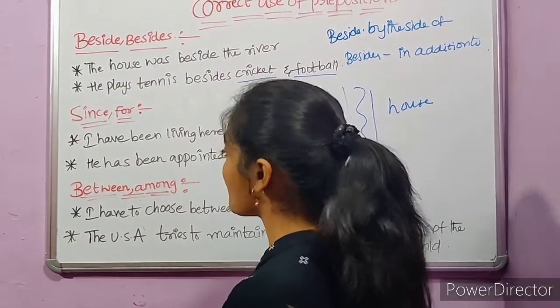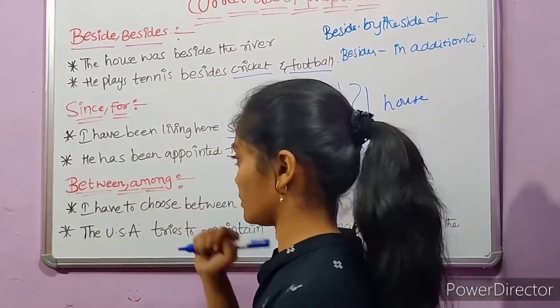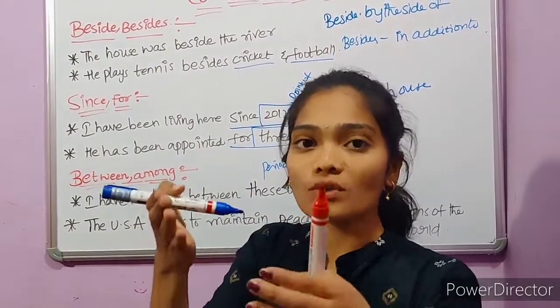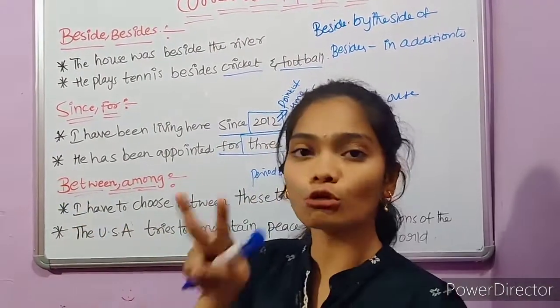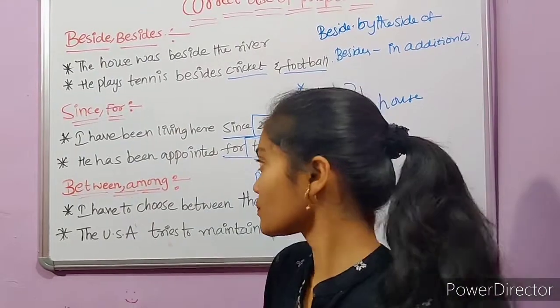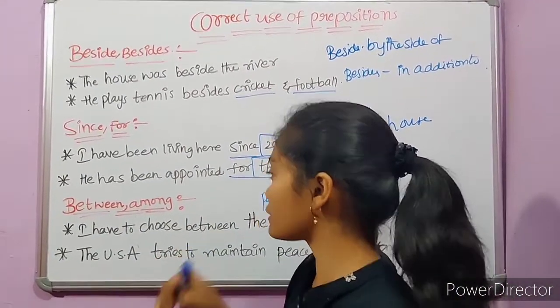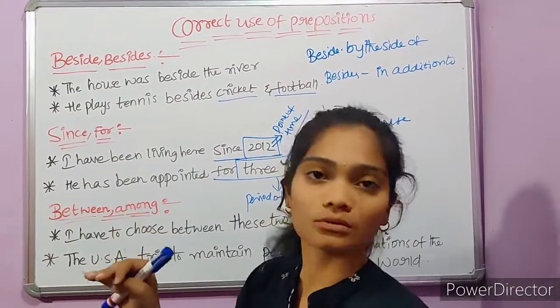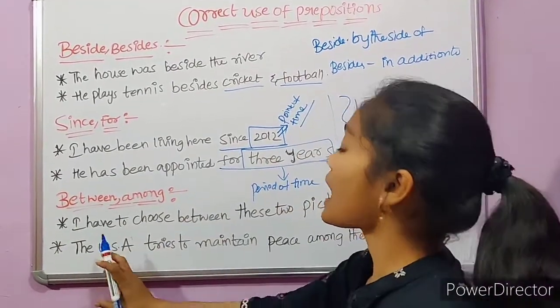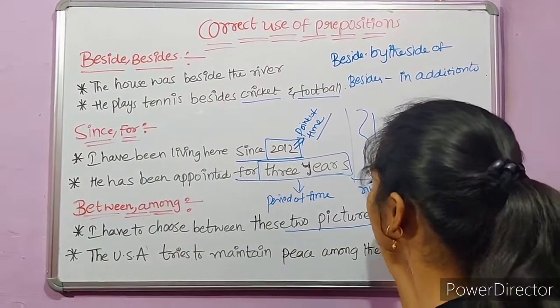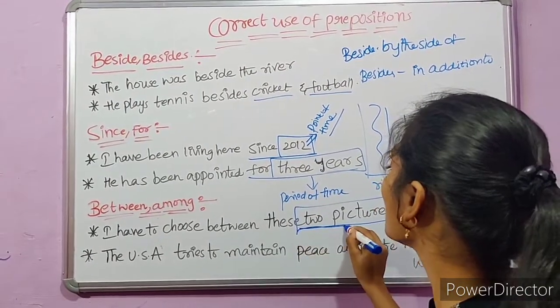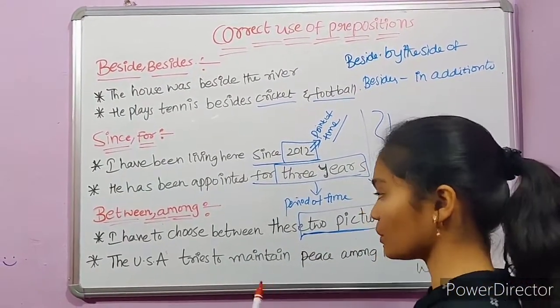The third thing is between and among. Between is used to refer to two things or two persons. Among is used to refer to more than two things, right? For example, I have to choose between these two pictures. As there are only two things involved, we use between here.